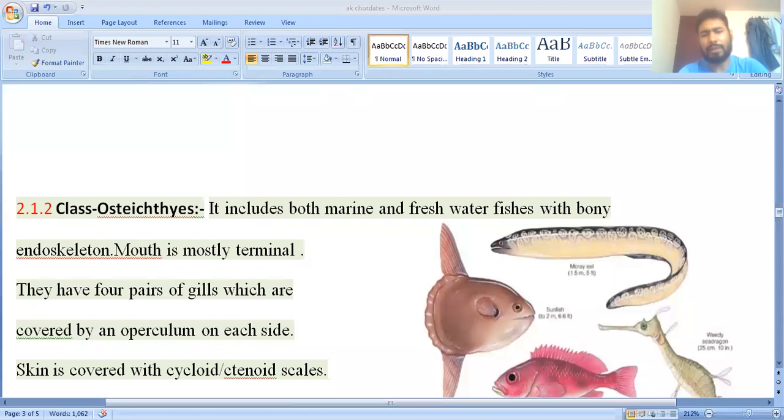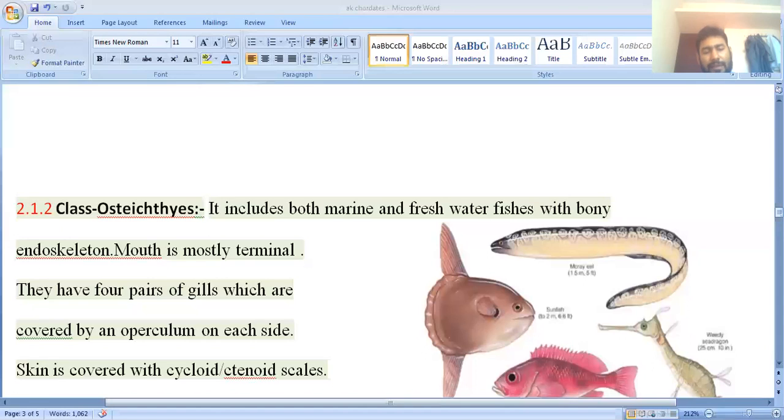This is called terminal. And in case of the Chondrichthyes, the mouth is located ventrally. They have 4 pairs of gills which are covered by an operculum. You already saw that in case of the Chondrichthyes, there is no operculum on each side.